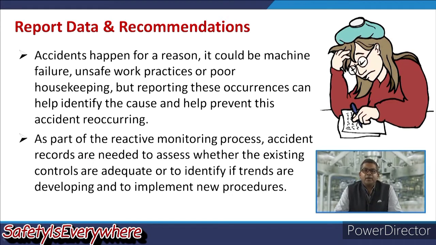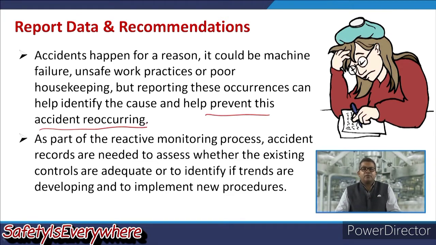Now, accidents happen for a reason. It could be machine failure, unsafe work practice, or poor housekeeping, but reporting these occurrences can help identify the cause and help prevent the accident reoccurring.